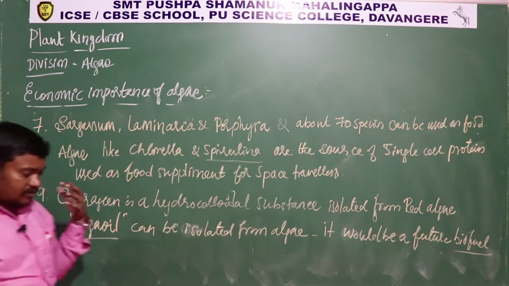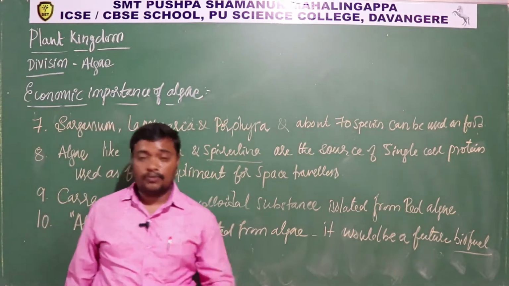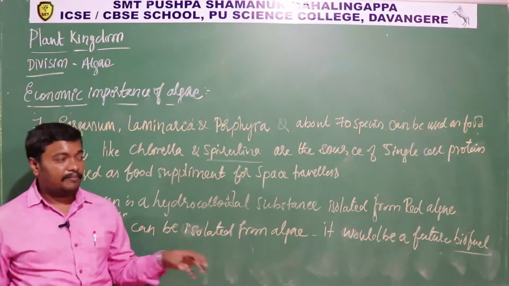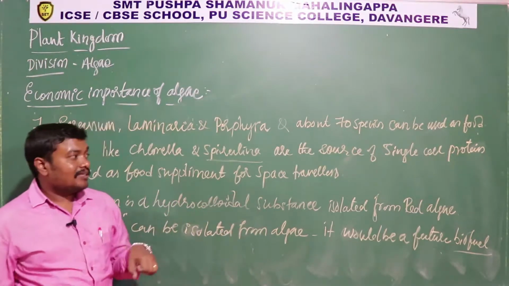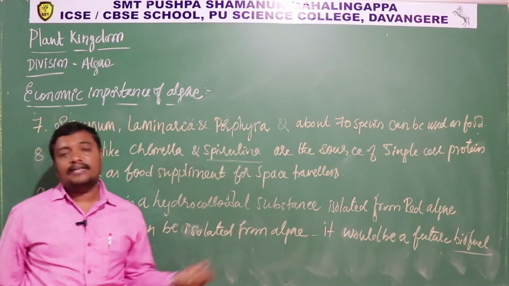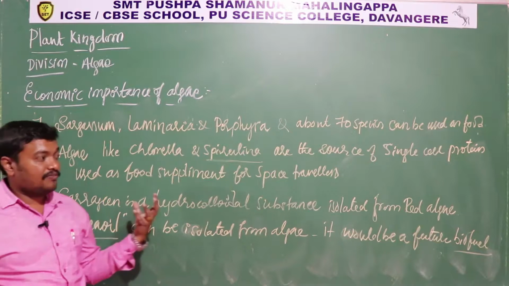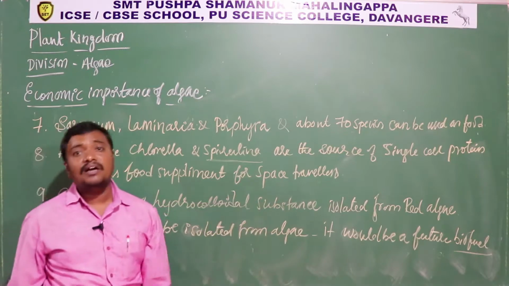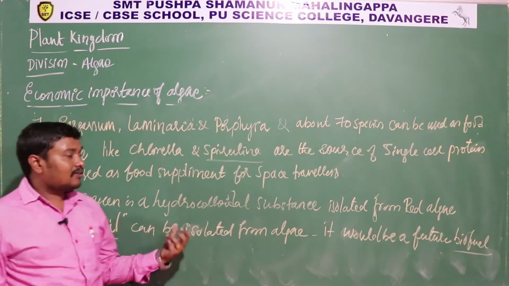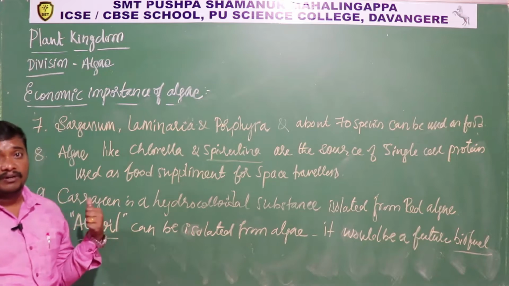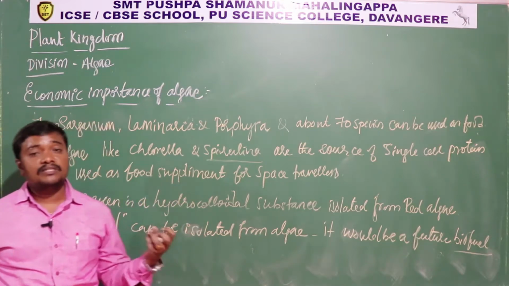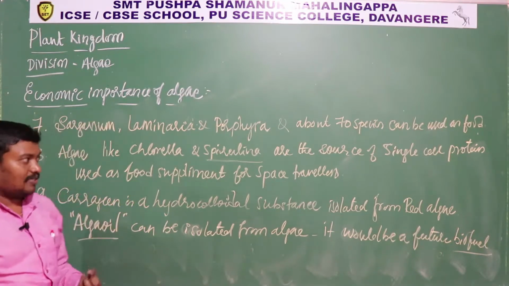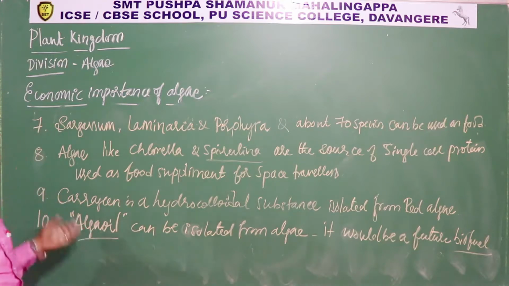So since algae are the chief producers in the water ecosystem, they help enrich the dissolved oxygen content and make the organisms survive there. Along with that they are the chief food for the aquatic animals. Algae can be used as food by humans also, like 70 species of algae including sargassum, laminaria and porphyra. Then hydrocolloidal substances can be isolated from red algae and brown algae that can be used in preparation of ice cream and jellies, and in many bakery items. So single cell protein can also be isolated from this algae.